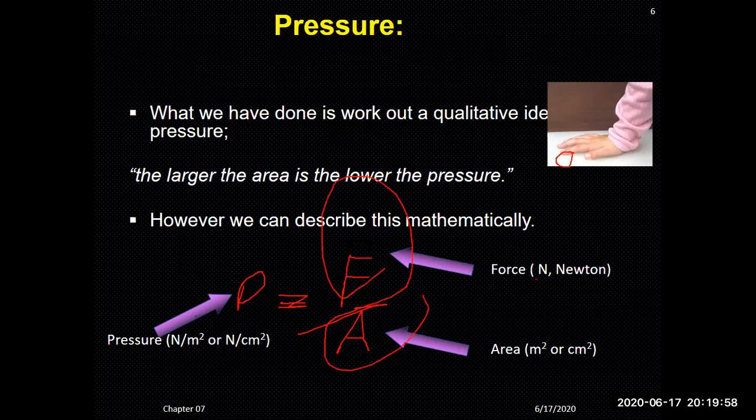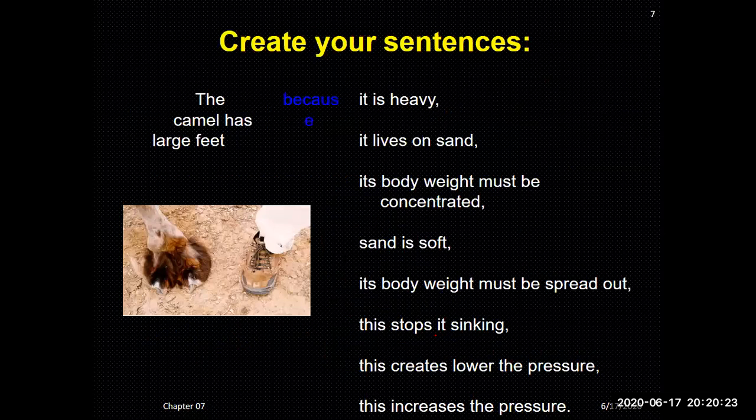So this is force, it is measured in Newton. This one is area, it is measured in meter square or centimeter square. And this is equal to Newton per meter square, or Newton per centimeter square, which is equal to 1 Pascal. So this is the concept of defining the quantity in terms of its unit. So how can we describe this mathematically? This is the formula to describe it mathematically.